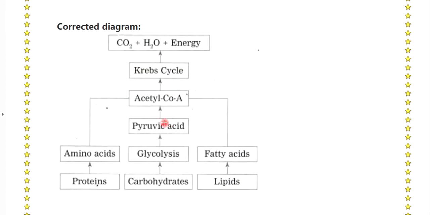Corrected diagram: CO2 plus H2O plus energy gives rise to carbohydrate. Carbohydrate goes through glycolysis and gives rise to pyruvic acid, then acetyl-CoA. Krebs cycle gives rise to CO2, H2O plus energy. Proteins give amino acids, lipids give fats. Both after that give acetyl-CoA. Okay. Thank you students.